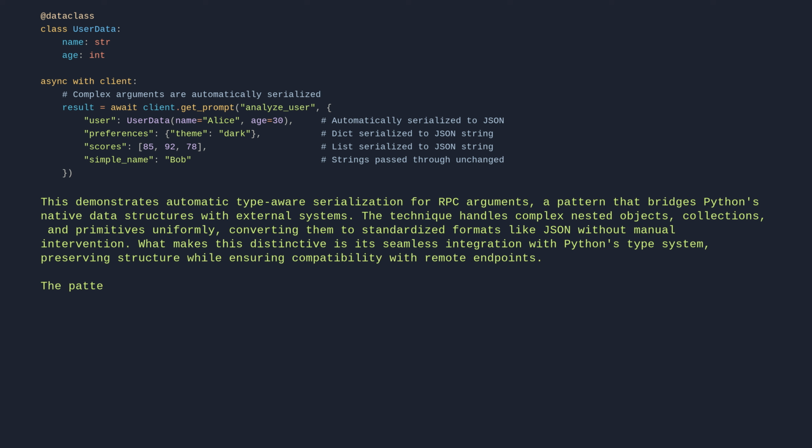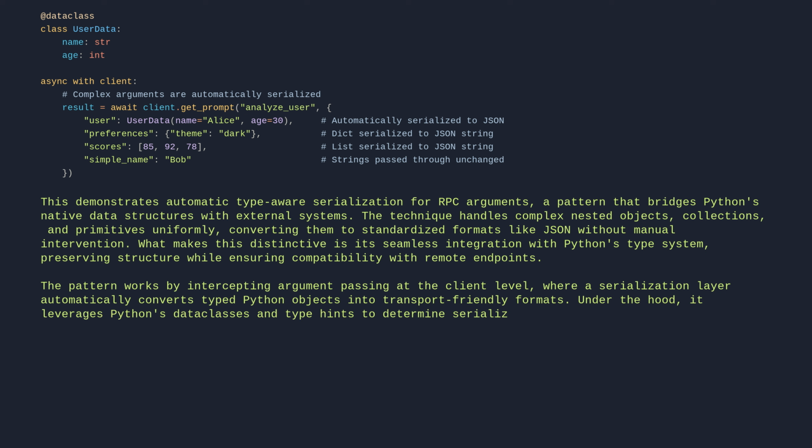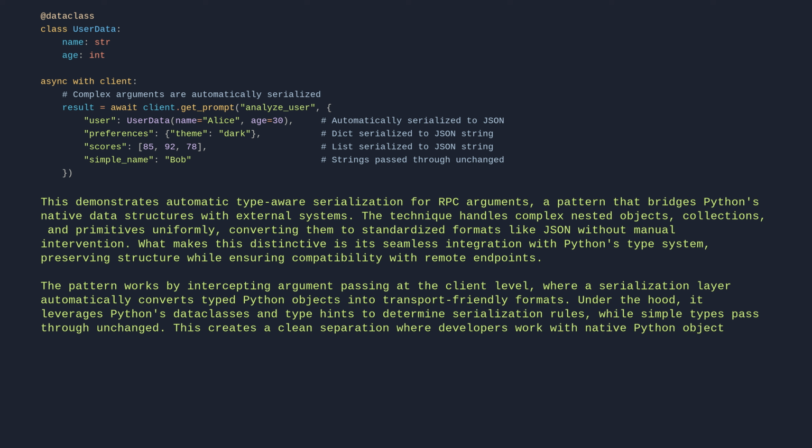The pattern works by intercepting argument passing at the client level, where a serialization layer automatically converts typed Python objects into transport-friendly formats. Under the hood, it leverages Python's data classes and type hints to determine serialization rules, while simple types pass through unchanged. This creates a clean separation where developers work with native Python objects, and the framework handles format conversion transparently during transmission.